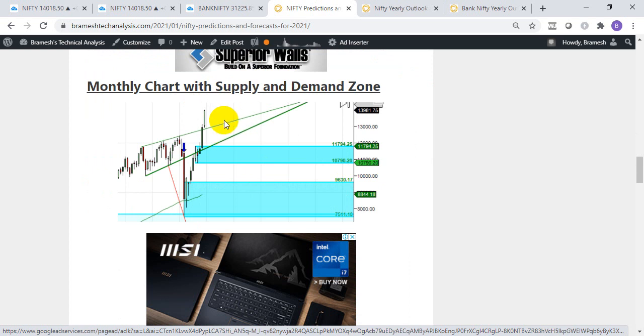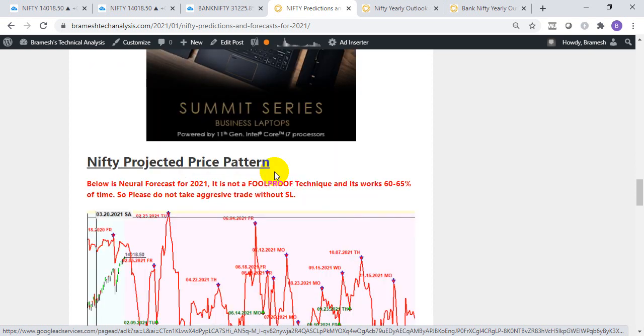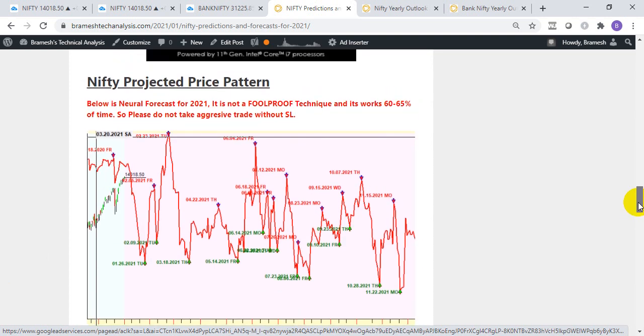And this is the monthly chart. It is quite bullish till it doesn't break this week's low, this month's low. The market can continue its uptrend. And these are the projected graphs which I have shown. This is based on the neural chart. Now, a word of caution here: don't blindly go by it, because it is right only 60 to 65% of the time. And this data needs to be fed regularly.